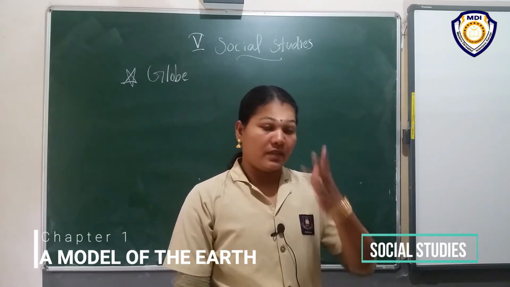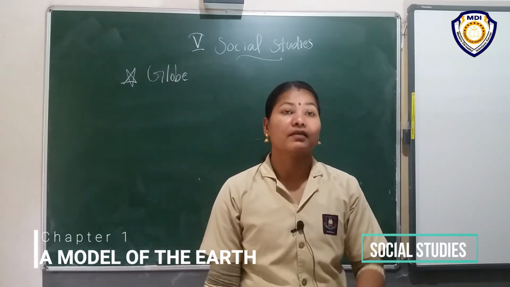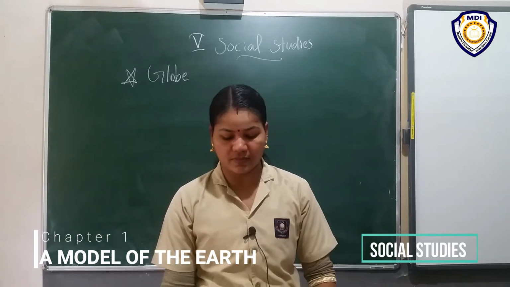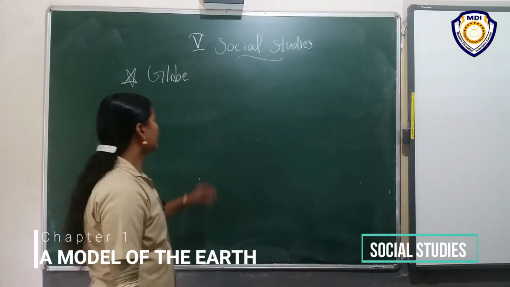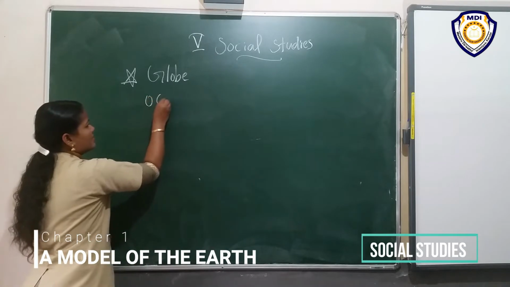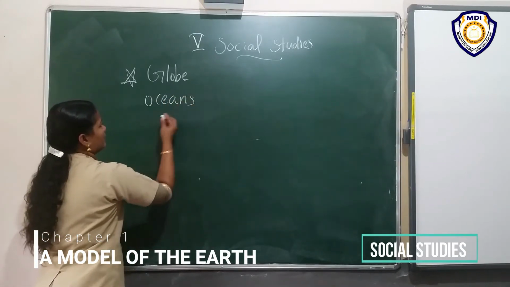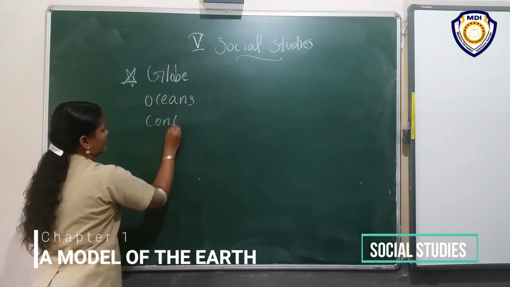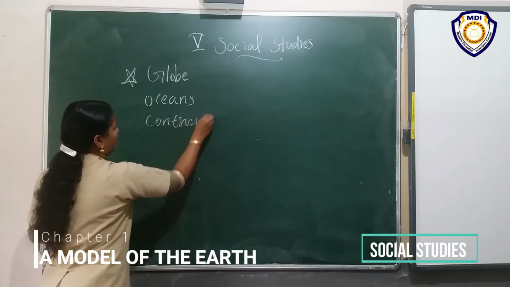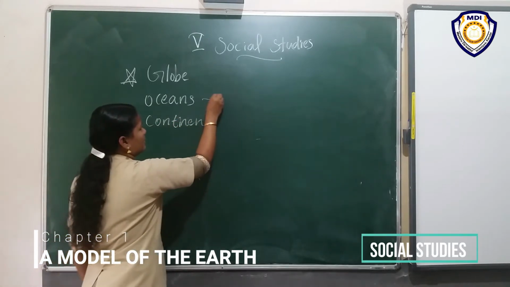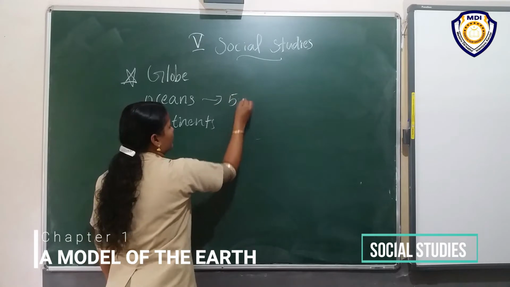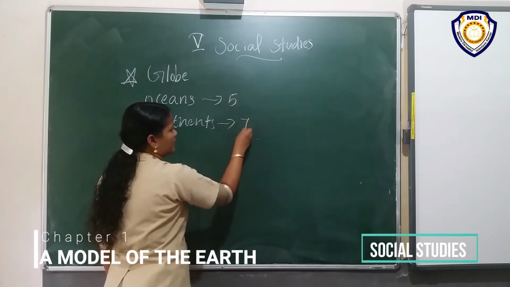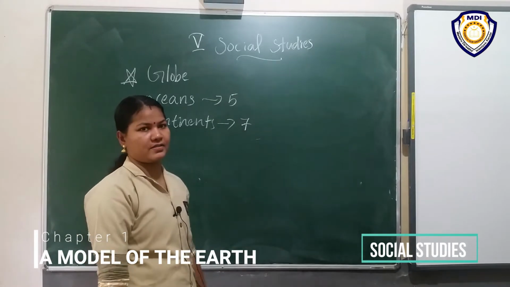Then we discussed oceans, then continents. How many? 5 oceans, 7 continents.